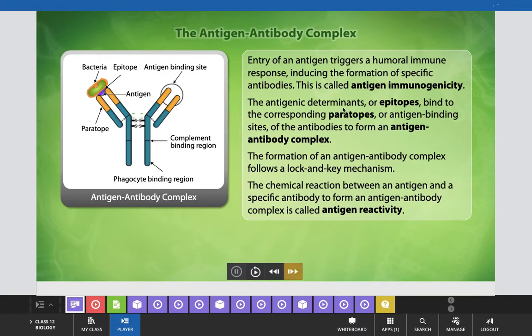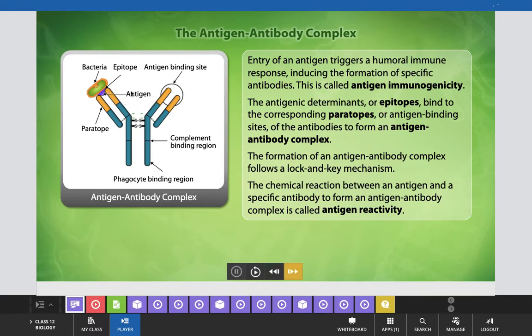The antigenic determinants or epitopes, here this is the epitope, bind to the corresponding paratopes. Here this is the paratope, the antigen binding site, and this particular site of the structure of the antibody is known as antibody.